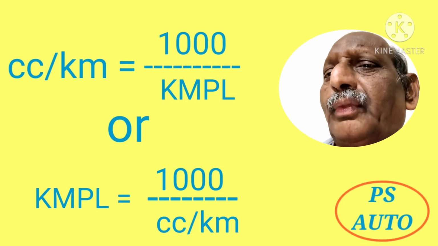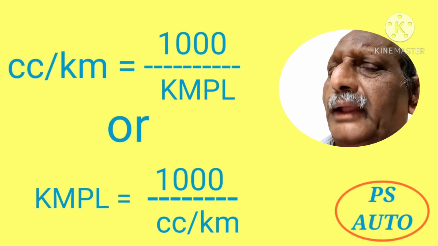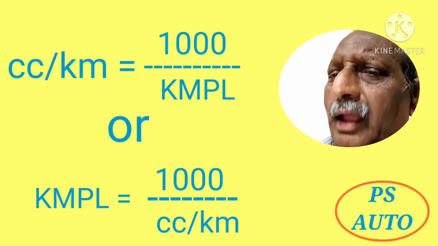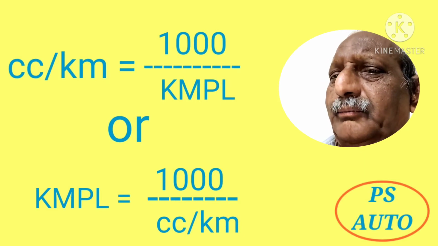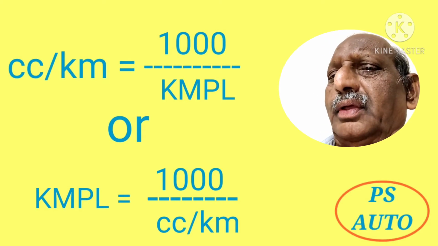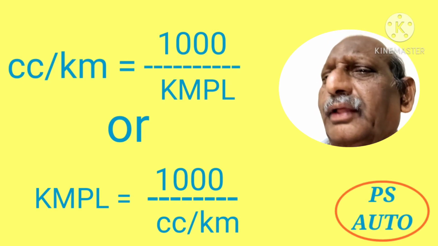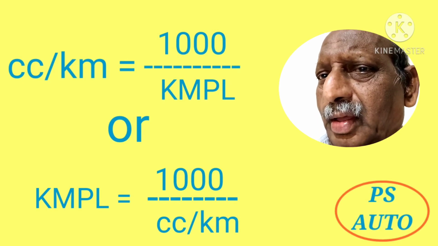That will give you the kmpl figure. And the main advantage we get, everything becomes very clear. Various fuel consumption due to various factors, and so many calculations become very easy.